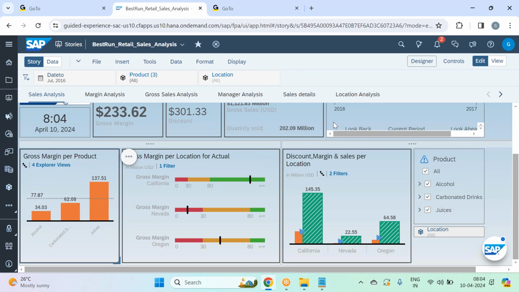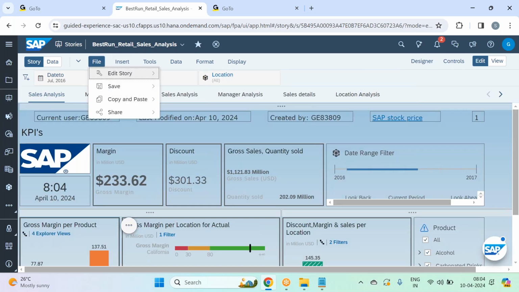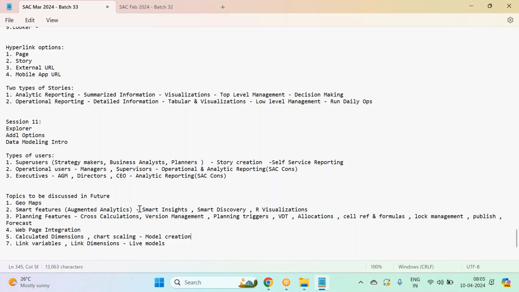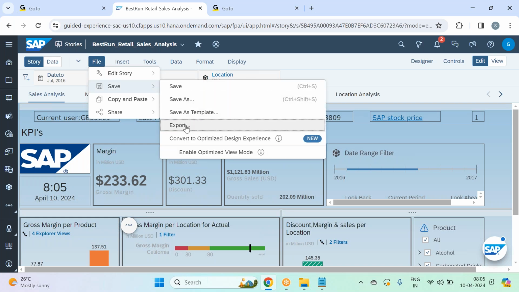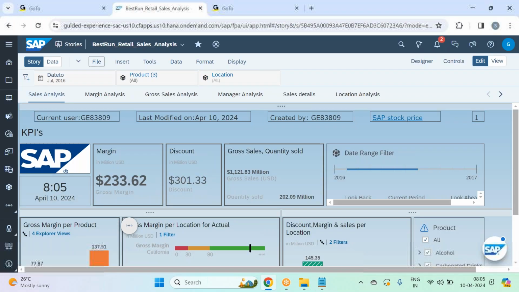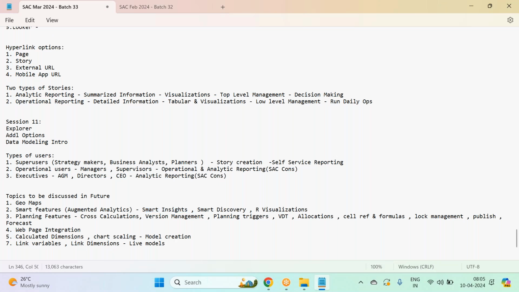Guys, if I just go through the file, I covered story details and story preferences. Query settings you can ignore as of now. Then you see smart insight settings, which I'll cover as part of augmented analytics, along with smart insights. So this is one topic left over. Then save as template and export, we already did. Then convert to optimized experiences, we'll discuss when we go for the optimized design experience. Maybe I'll add this point also.